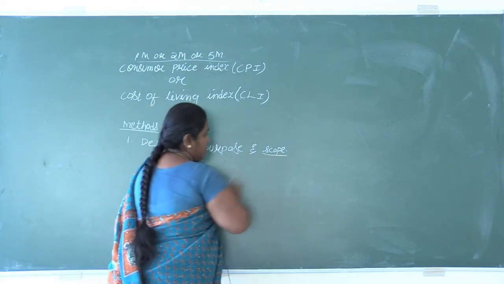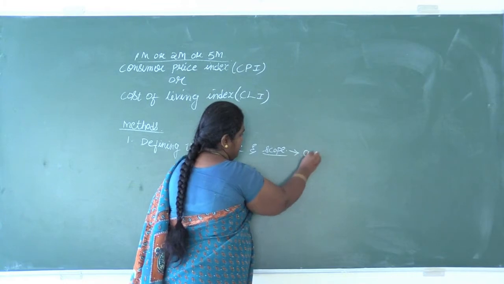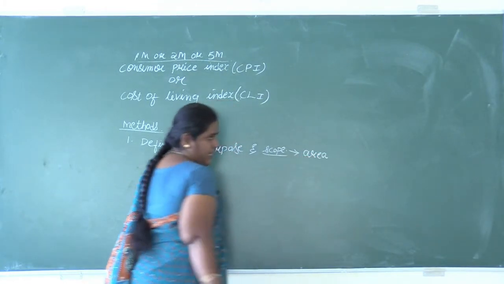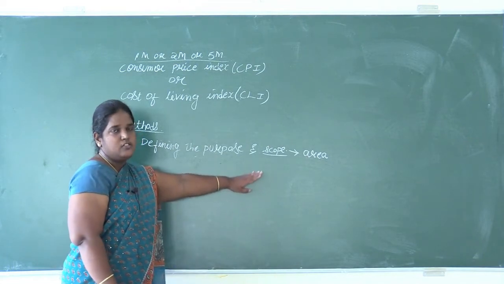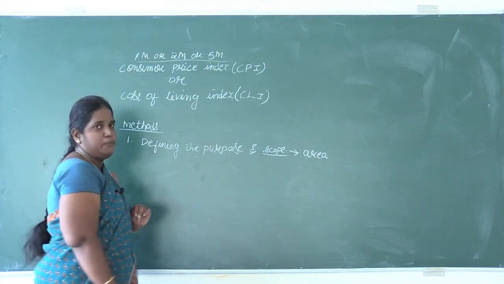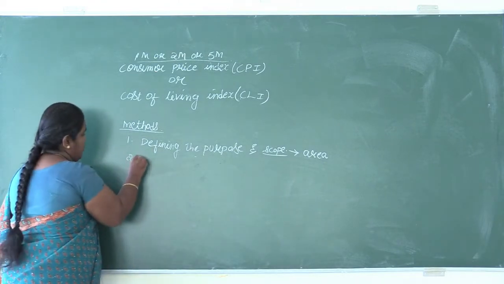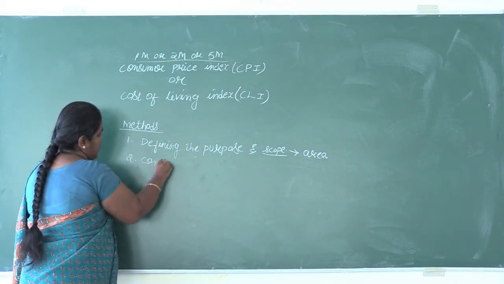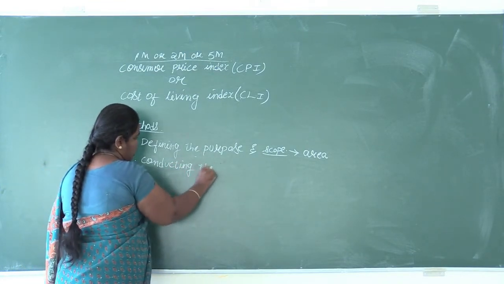Then here we have scope. Scope is nothing but the area, the geographical area. In which place we are going to conduct the consumer price index should be defined first itself. Next one, conducting the family budget inquiry.